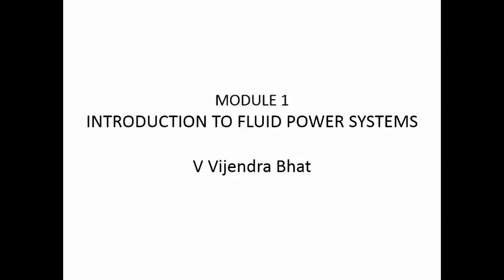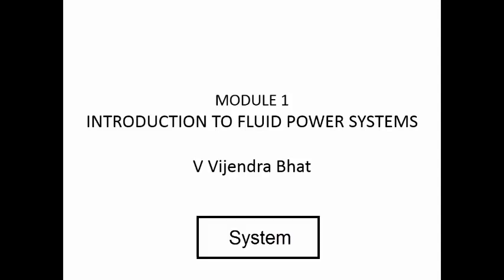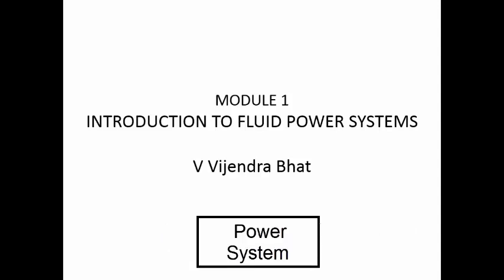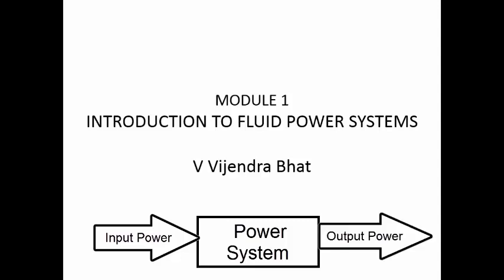Introduction to fluid power systems. A system is any arrangement of parts for which we have an input. There will be some change in the input and we have the output. A power system means you are giving the input power and on the other side you have the output power, and in between you have some change.